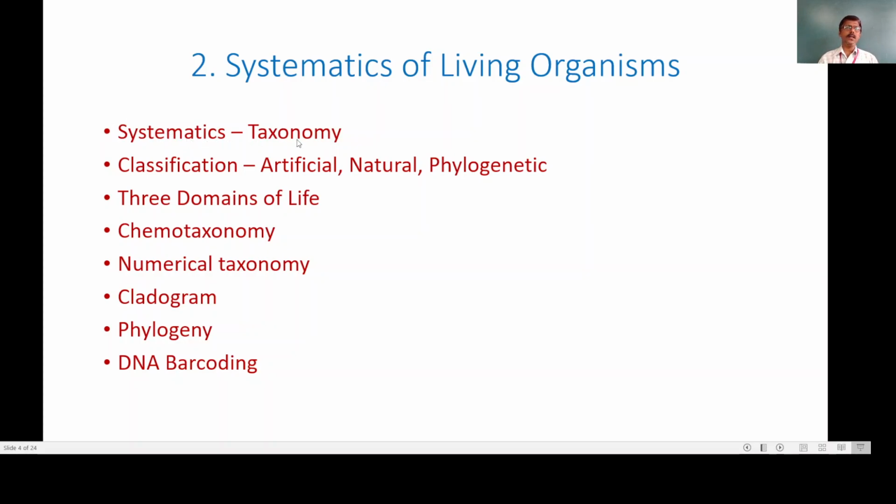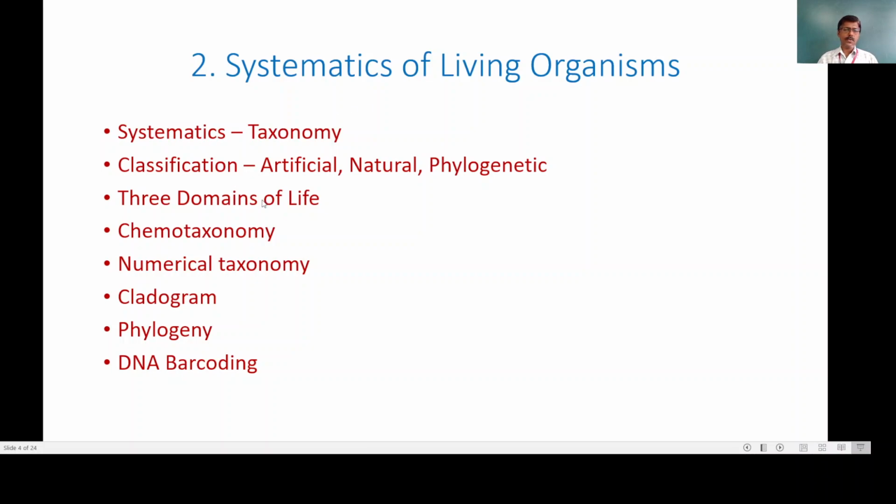It is the method of classification of all plants and living organisms. The classification includes artificial, natural and phylogenetic classification, and in this topic we are going to study it in detail.